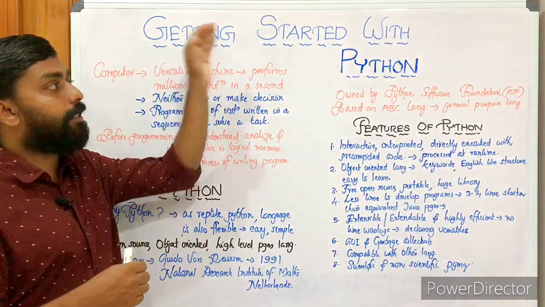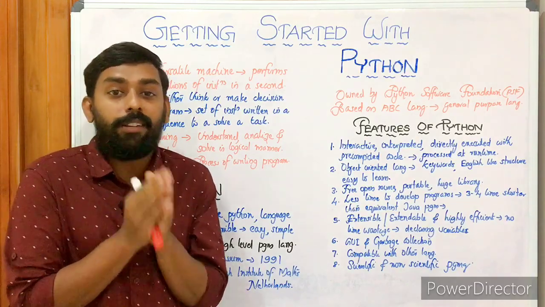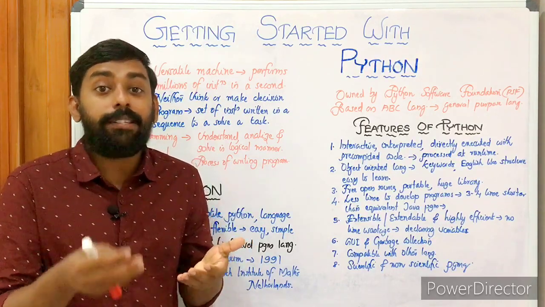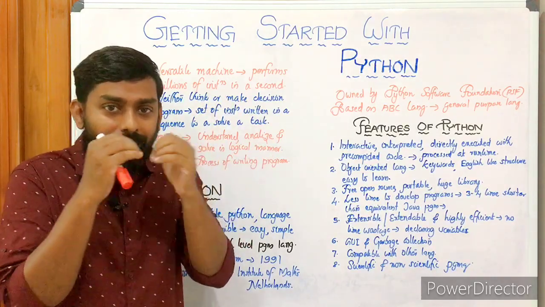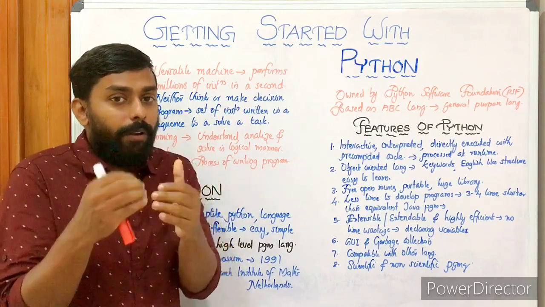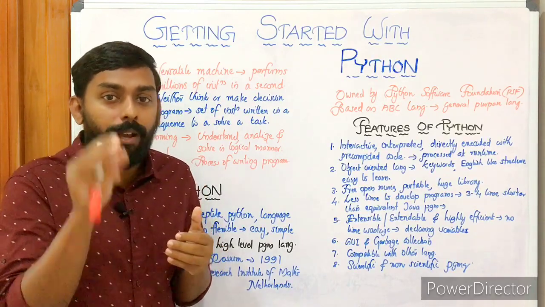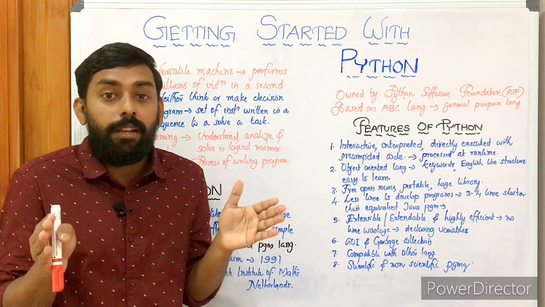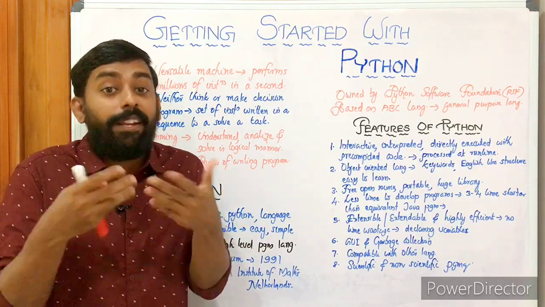The first chapter is getting started with Python, and of course you know what a computer is. A computer is an electronic machine that can accept, store, process and give results based on a set of instructions given by the user. We can avoid the first two or three terms, but the last one, based on a set of instructions provided by the user, is important for us. In programming, we are the ones giving instructions to a computer for performing any task, because a computer, being a machine, has no capacity to think on its own or to make a decision on its own.